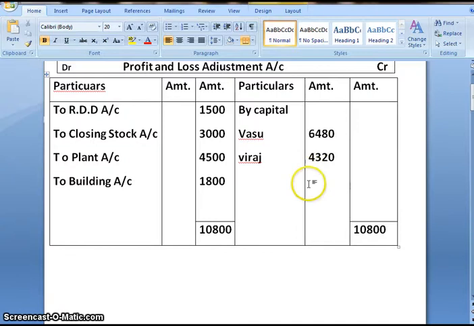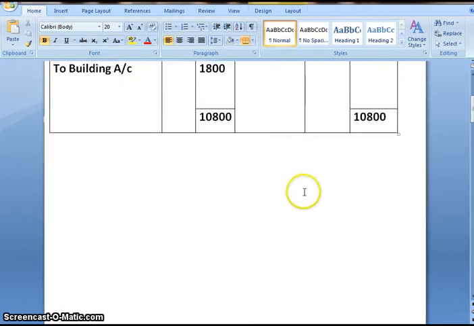Now we will transfer this balance in partners capital account.